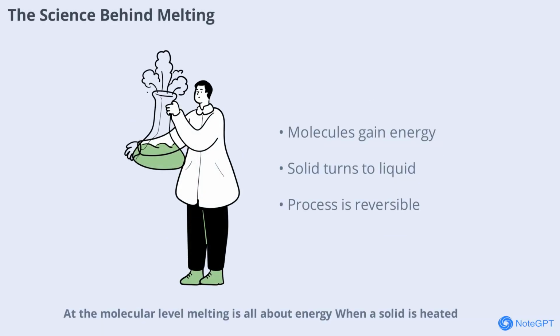At the molecular level, melting is all about energy. When a solid is heated, its molecules vibrate faster as they absorb energy. Eventually, they move so much that the forces holding them together break down and the solid becomes a liquid. This is why adding heat to ice causes it to melt into water. The process is reversible too. If you remove heat, the liquid can freeze back into a solid. This basic principle is key to understanding many natural and industrial processes.